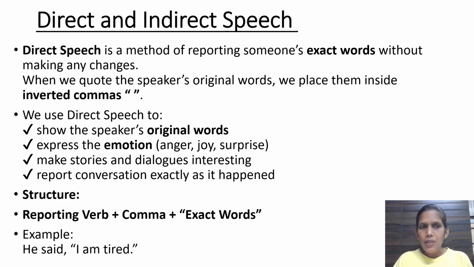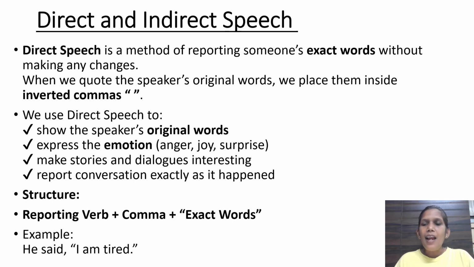We use direct speech to show the speaker's original words, to express the emotion, that is anger, joy, surprise, to make stories and dialogue very interesting, to report conversation exactly as it happened. Okay, now we will be understanding in more detail with the help of an example. Now see, this is the structure of writing direct speech: reporting verb plus comma plus inverted comma, open the inverted comma, exact words, close the inverted comma.